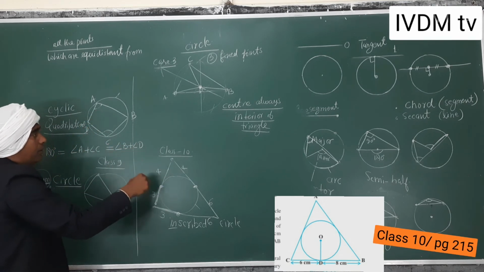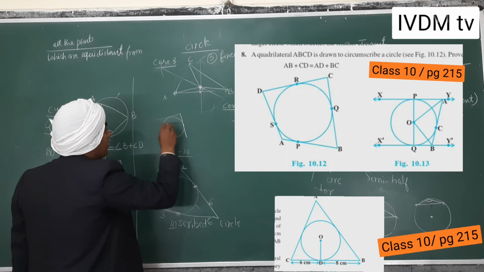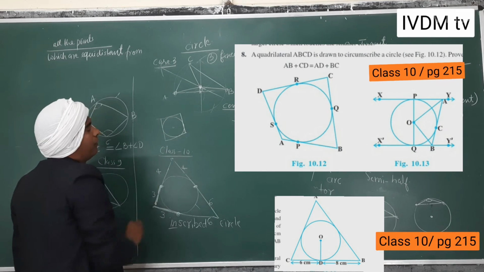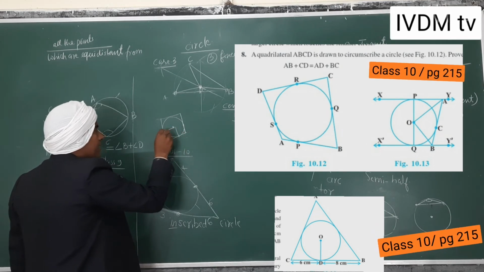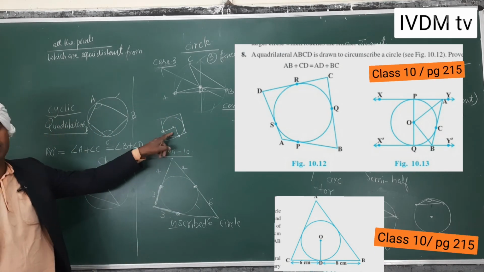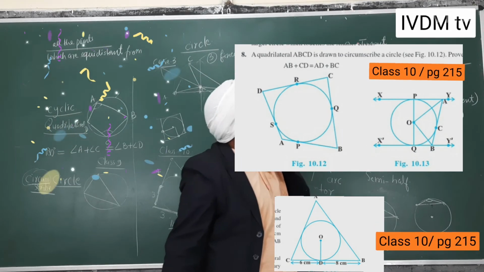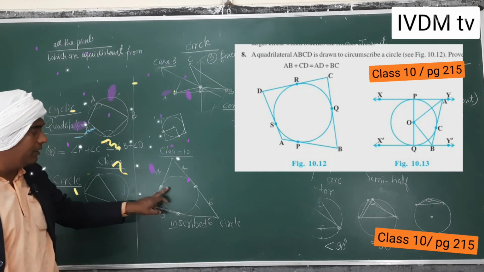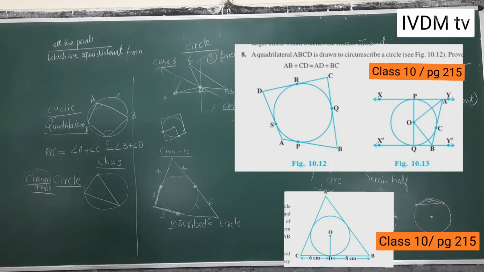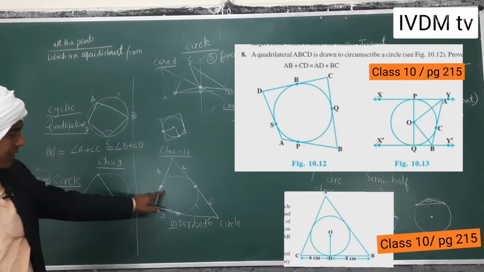But in class 10th, what will happen? A circle will be given, and then outside of it a quadrilateral will be formed. In this case again tangents will be helpful, because this will touch the circle, and this is class 10th. So in class 10th you will be taught about the tangent outside the quadrilateral, outside the triangle. In class 10th there is only one exercise, 10.1. In 10.1 there are very basic questions.